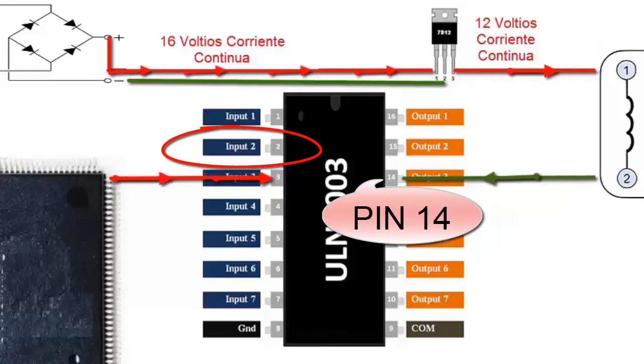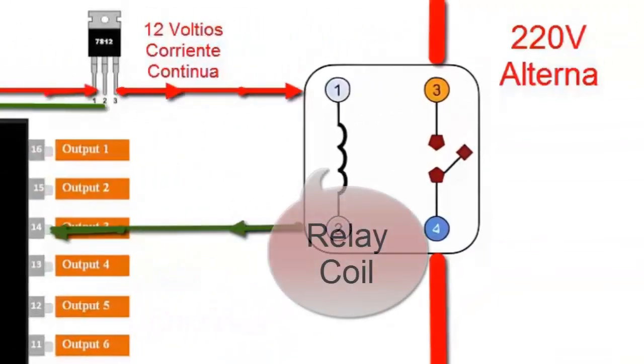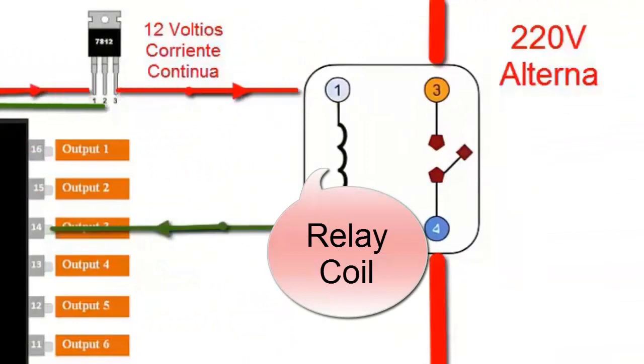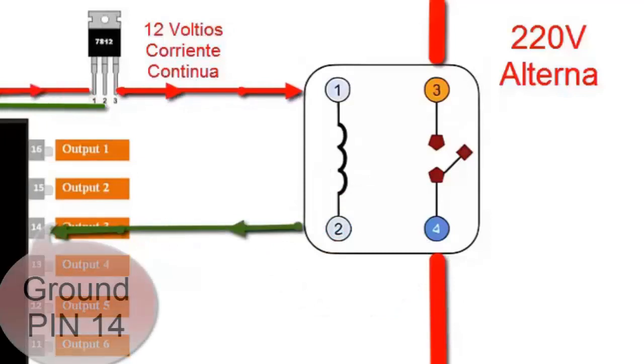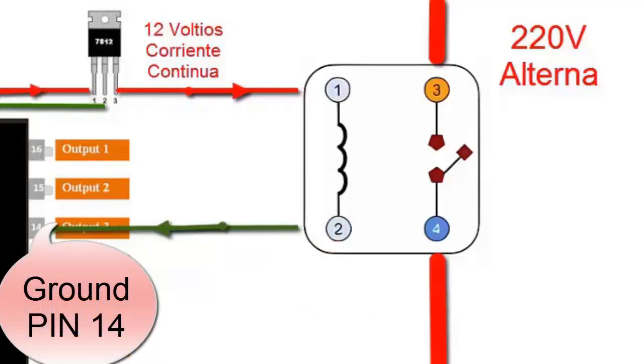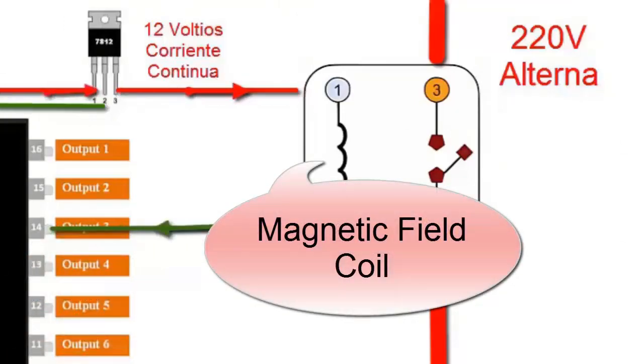9. This output of the ULN 2003, located on pin 14, acts as a ground. 10. In the figure, we observe a relay, which internally has a coil powered with 12 volts. The current can flow through the coil only when the ULN 2003 integrated circuit activates the ground signal on its pin 14. This ground signal on pin 14 causes the flow of current through the relay coil, generating a magnetic field that activates the relay's internal switch.